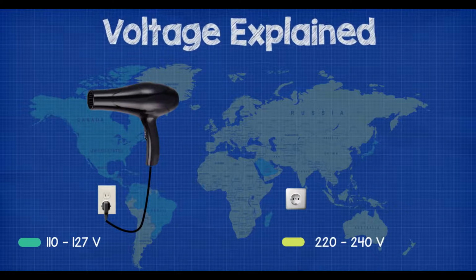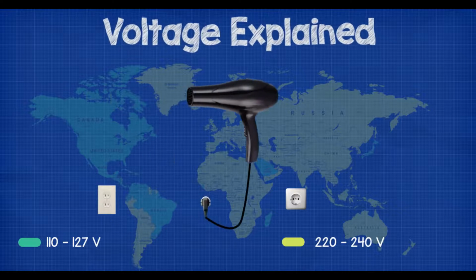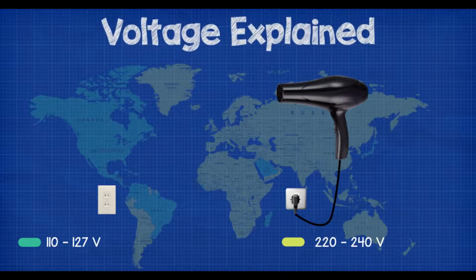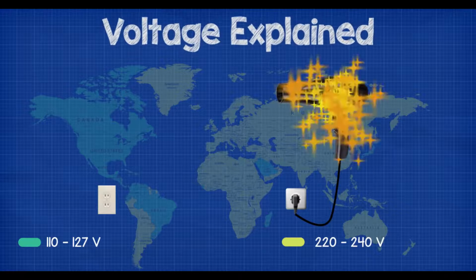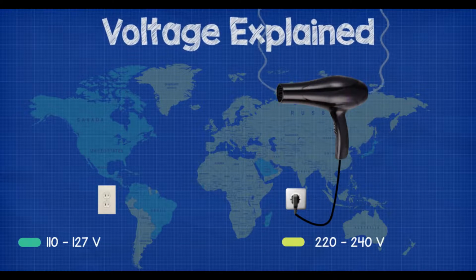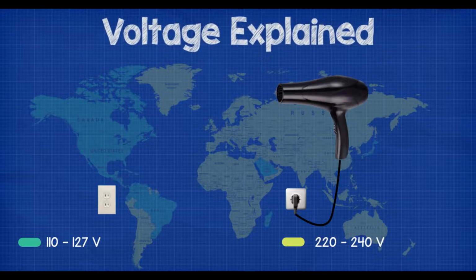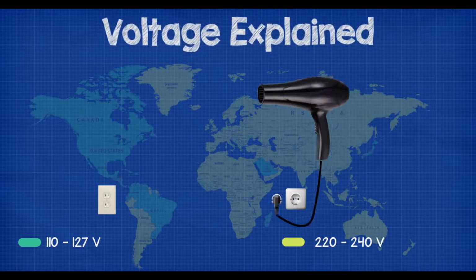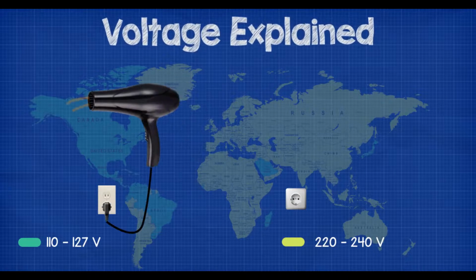For example, if we take a hairdryer from the US, which is rated at 110 volts, and we plug it into a wall socket in Europe which has 220 volts, the hairdryer will burn out at full power because there is just simply too much voltage or too much pressure and the device just can't cope. If we took a hairdryer from Europe and plugged it into a US socket, it probably won't turn on, but if it does, it's not going to be very strong. It's going to be pretty weak because there just isn't enough pressure for it to function.